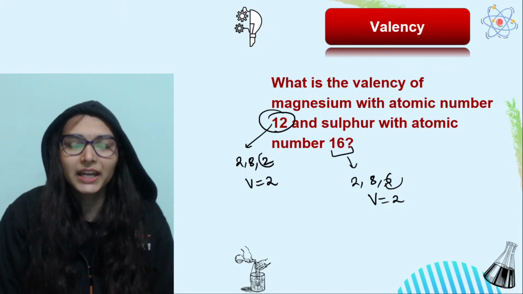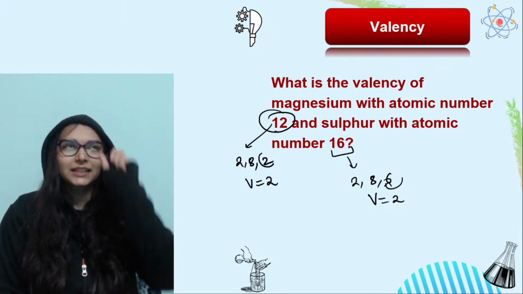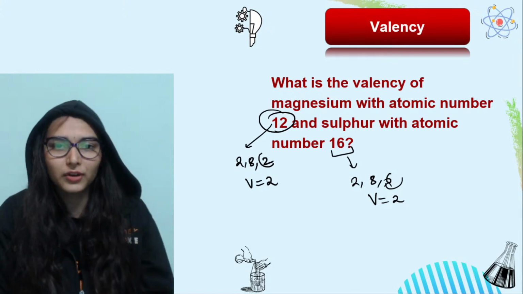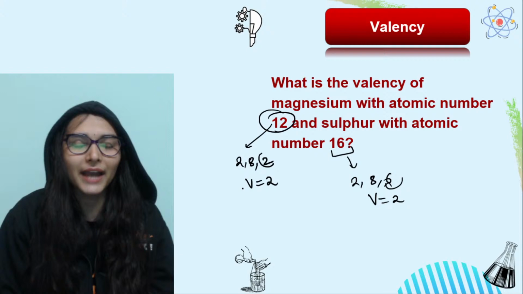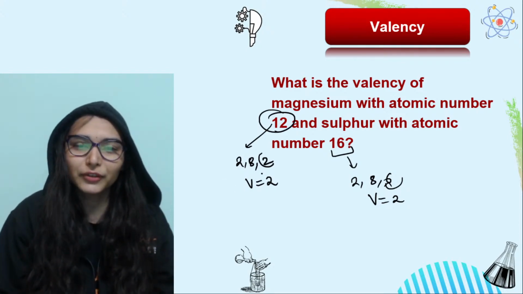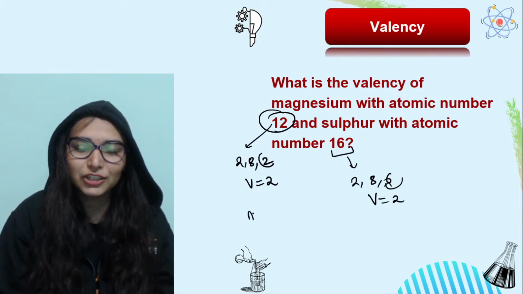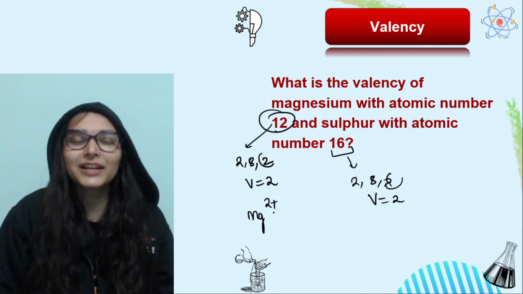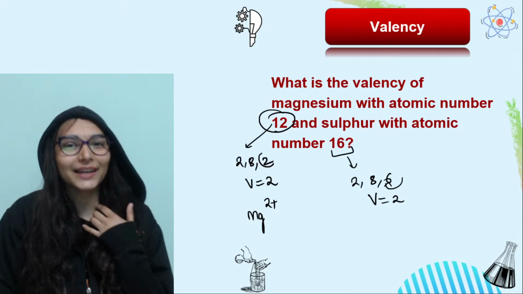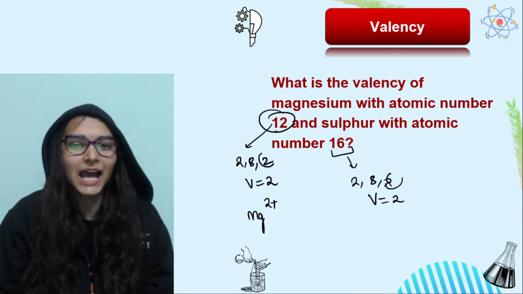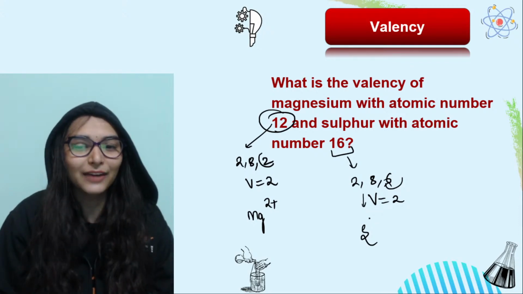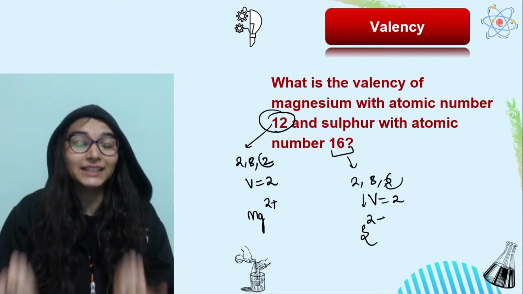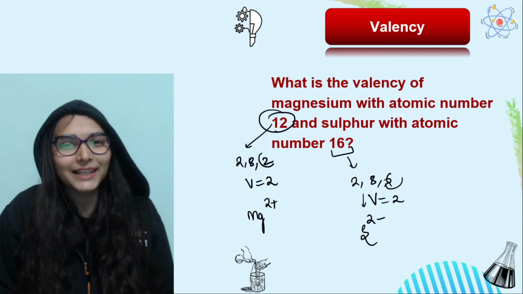The difference is that valency also decides the charge. So when an atom needs to lose electrons, it acquires a positive charge. So if you want to write the charge on magnesium, that would be +2. Why +2? Because on losing 2 electrons it will get an octet. And if you have to write the charge for sulphur, then that would be 2-, because on gaining 2 electrons it will get an octet.